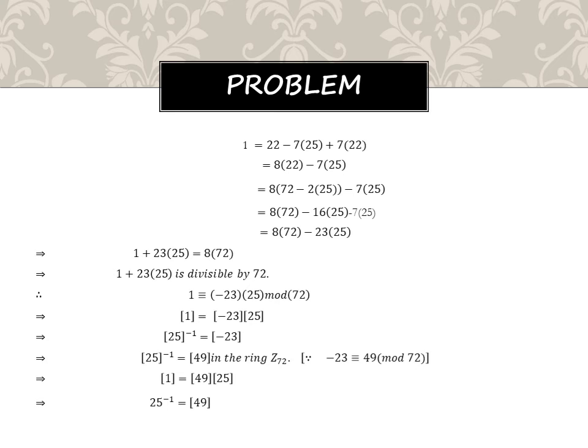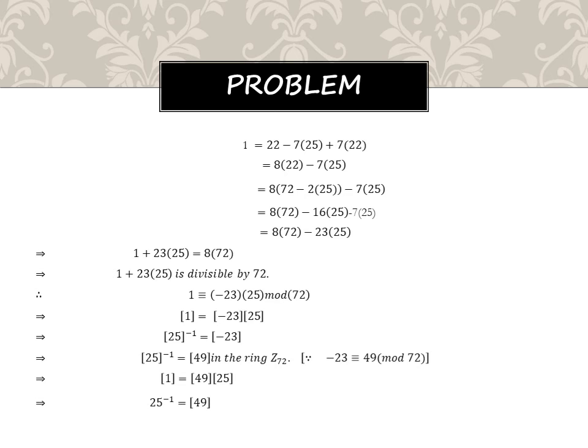Again, from the first line, 22 can be written as 72 minus 2 times 25. You just maintain minus 7 times 25 as it is. Multiplying inside, 8 times 72 minus 16 times 25 minus 7 times 25, and adding these we get minus 23 times 25 plus 8 times 72. 72 is our modulus value in this problem.